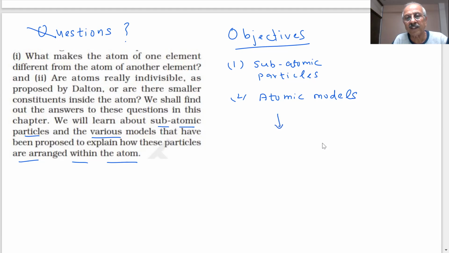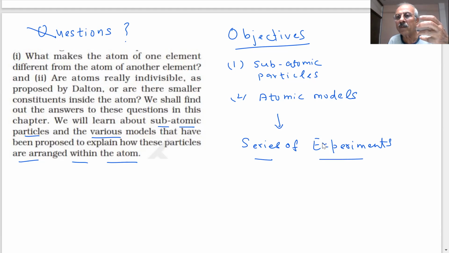And that is why there was a need for a series of experiments. All this can only be said after performing experiments, observations, recording the observations of the experiment, and then making some conclusions based on the experiments, and then we will propose a model for the atom. That is the way the chapter proceeds. That is the way we will try to unfold the structure of the atom.